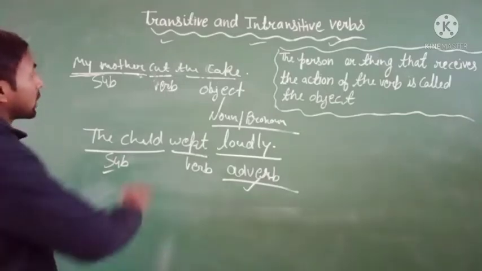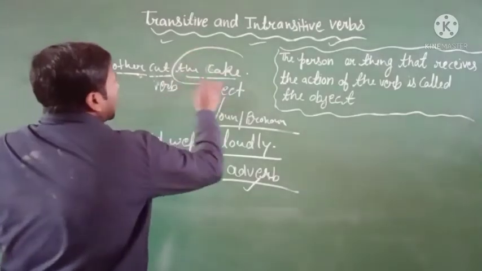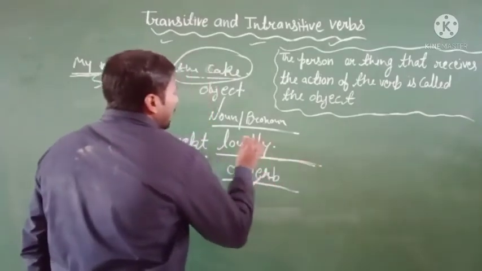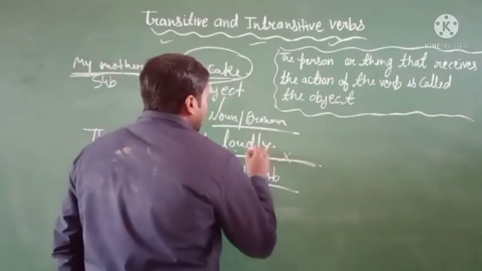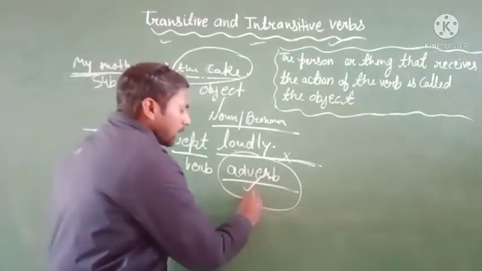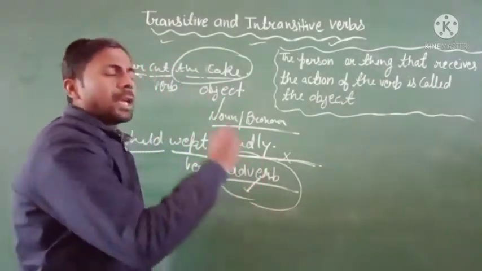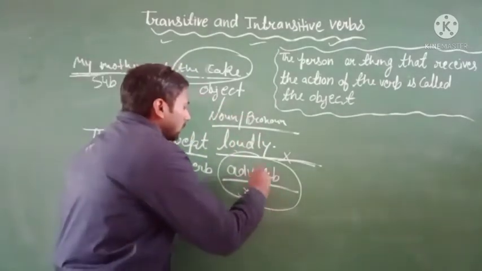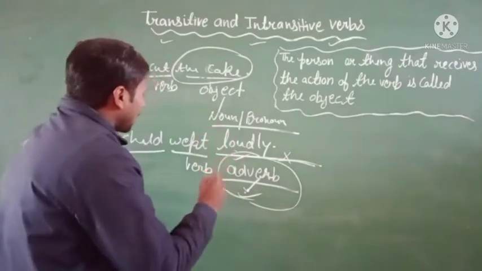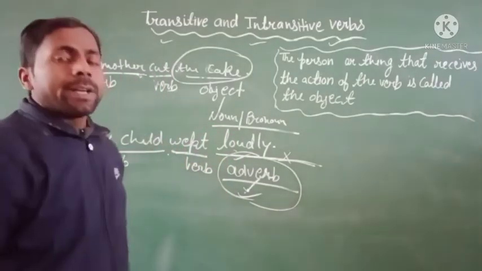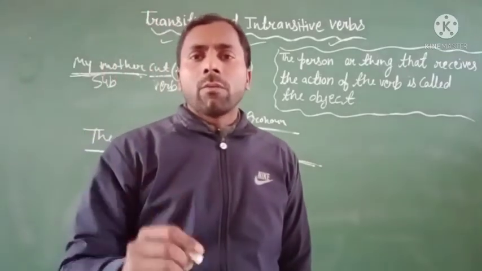So in the first sentence you can see there is an object, but in the second sentence there is no object. It is only an adverb. Here you can use the adverb, here you can use the complement. So this type of sentence that has no object for the verb has an intransitive verb.